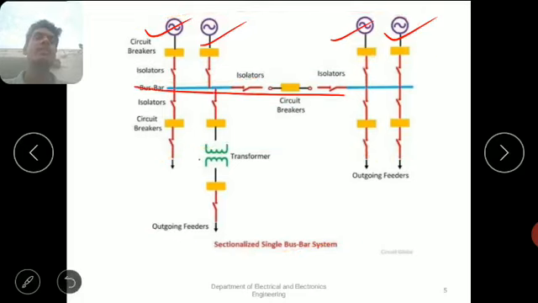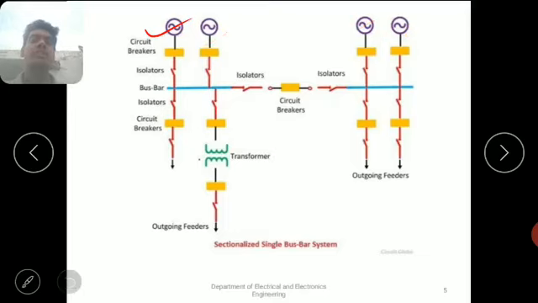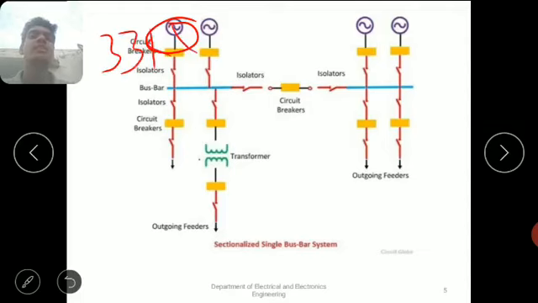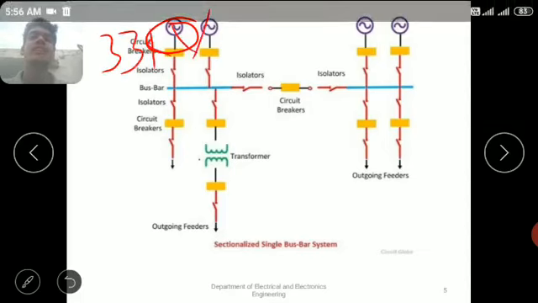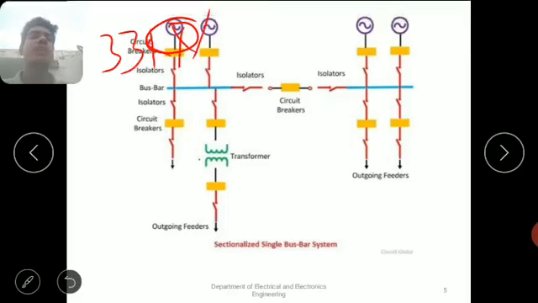And this is the bus bar. For example, the bus bar can be supplied by one of the alternators from these four. If the bus bar is operated by only this alternator, for example with an alternator output of 33 kV, this 33 kV can be supplied to the total bus bar.